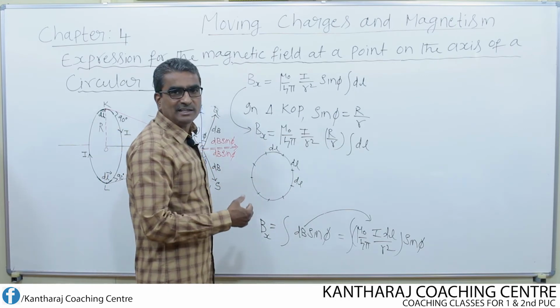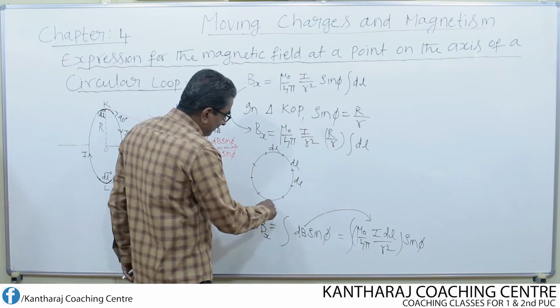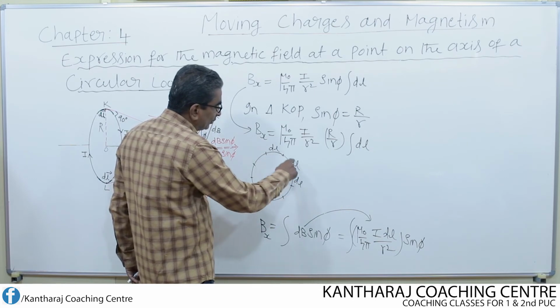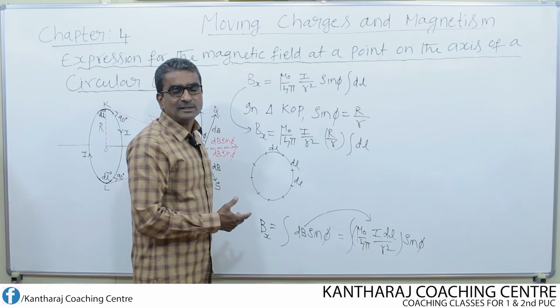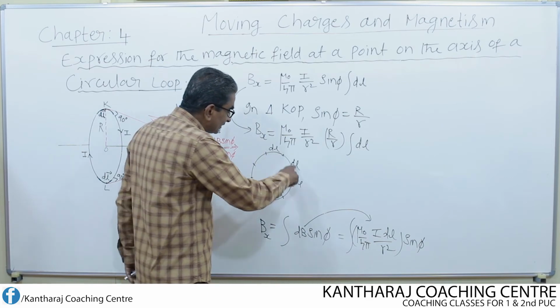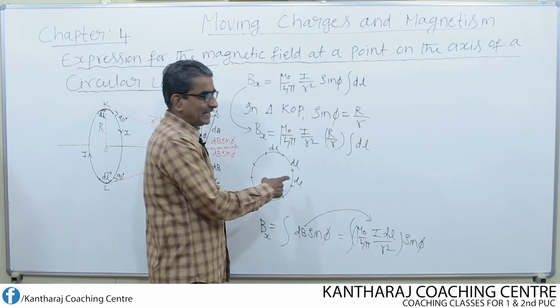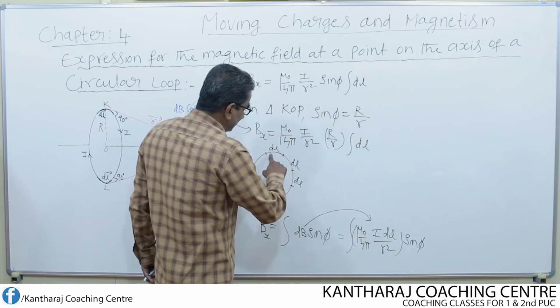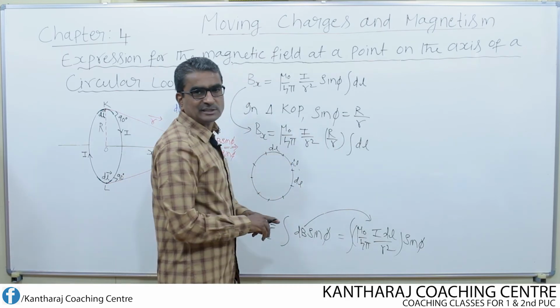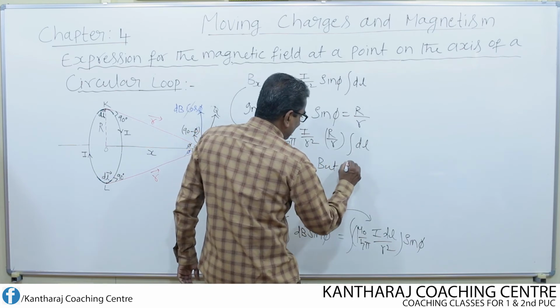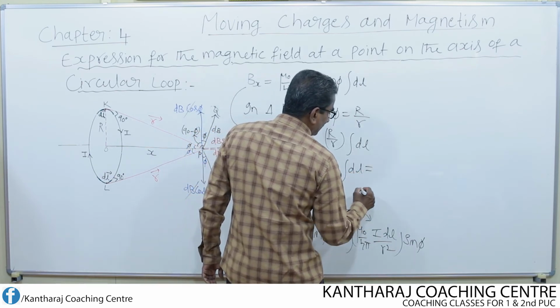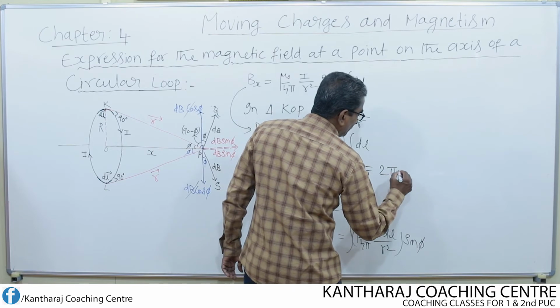If you add all dls, you get the complete length of this circular loop, which is nothing but the circumference of the circle. So I can write that integral of dl is nothing but the circumference, 2 pi r.